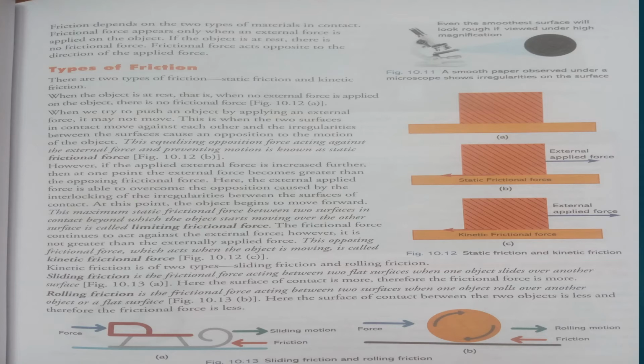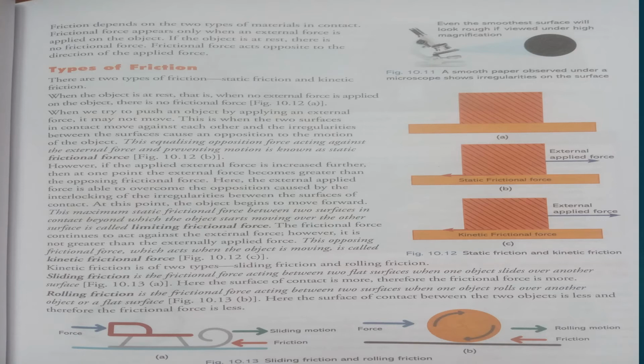Now let's discuss types of friction. There are two types of friction. One is static friction, another one is kinetic friction. Static means something is at rest, and kinetic means something is moving. When the object is at rest, that is when no external force is applied on the object, there is no frictional force. When we try to push an object by applying an external force, it may not move.